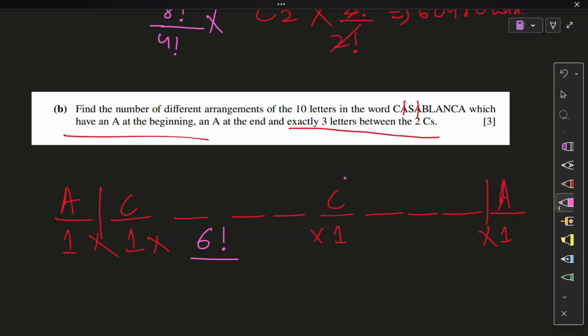What does repeat? Now the C's are gone, right? They are unfixed. So forget about them. The A's are moving. Where are the movements I just got? The movement I just counted. 1, 2, 3, 4, 5, 6. Sorry, 6. So all these 6 movements, the 2 A's are part of it, right? So divide by 2 factorial.